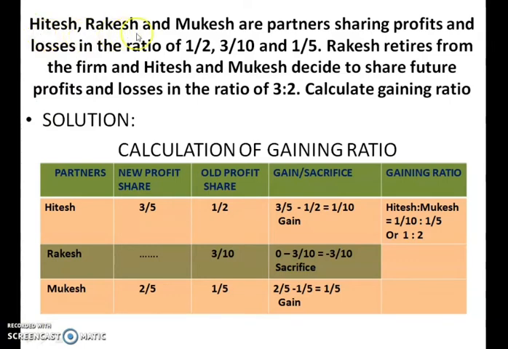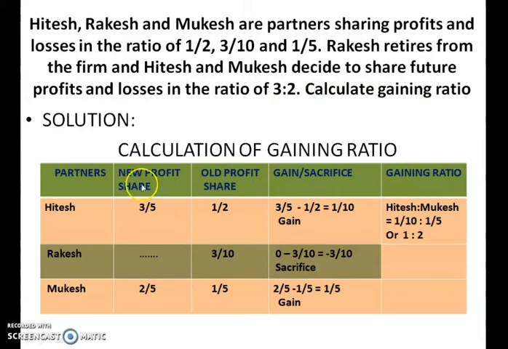Nitish, Rakesh and Mukesh are partners sharing profits and losses in the ratio of 1/2, 3/10 and 1/5. Rakesh retires from the firm, and Hitesh and Mukesh decide to share future profits and losses in the ratio of 3:2. Calculate the gaining ratio.